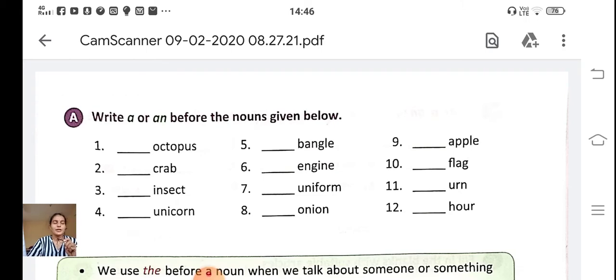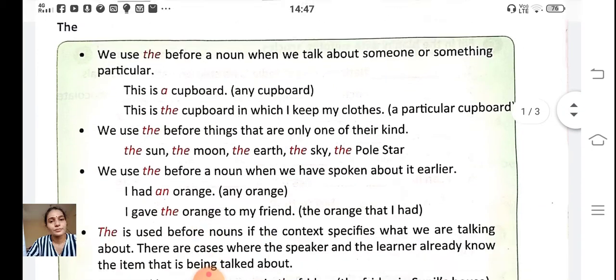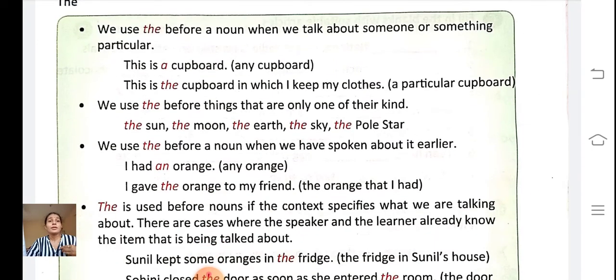In our previous video we learned how to use the articles a and an. Today we are going to learn how to use the article the. We use the before a noun when we talk about someone or something particular. The word the is used before nouns to refer to a particular person, place or thing.